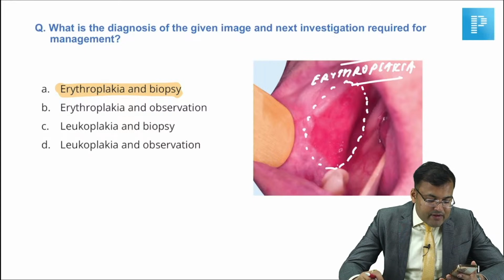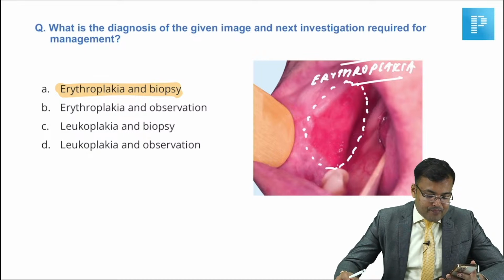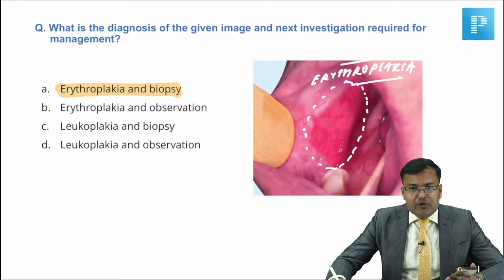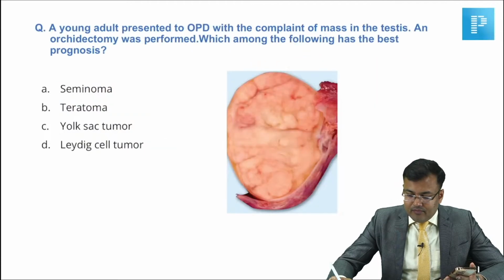Okay. In AV fistula, one option was pseudoaneurysm. Very good, yes, I remember that in AV fistula, one option was pseudoaneurysm. Obviously, pseudoaneurysm is present in an artery, not in a vein. Clear? Next.